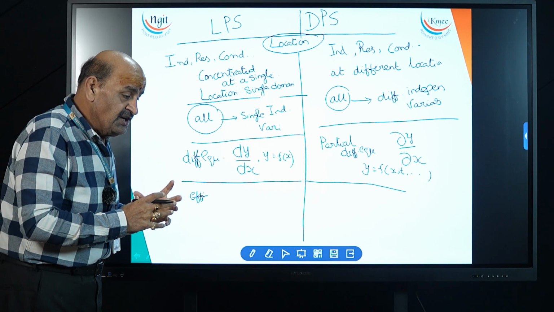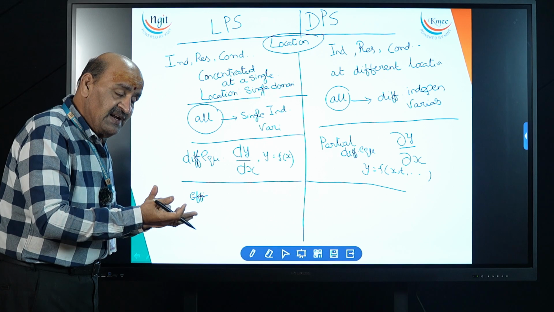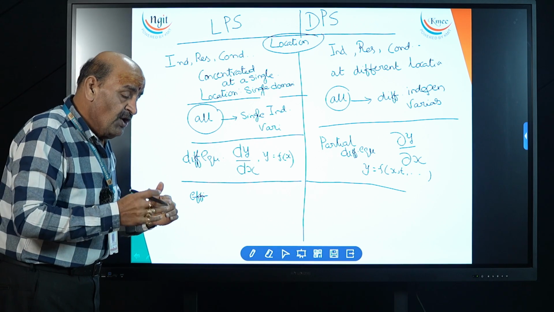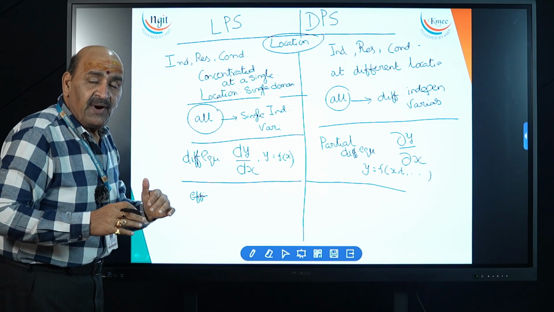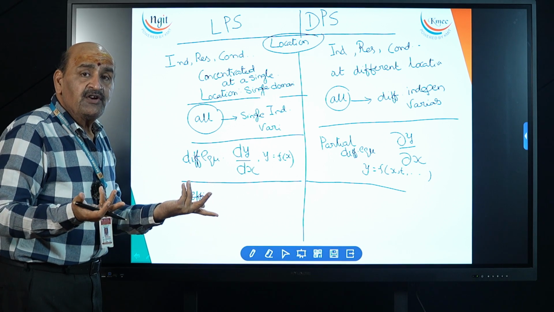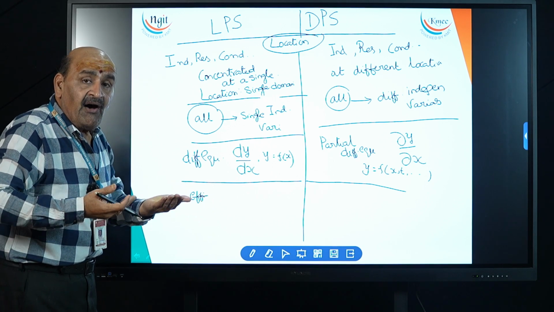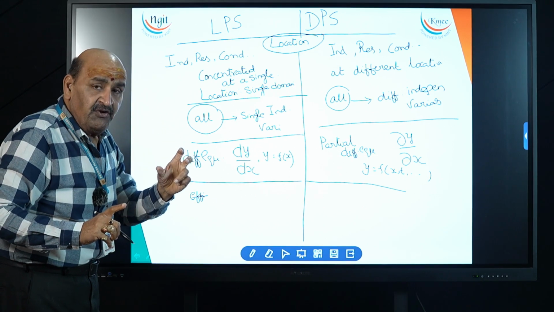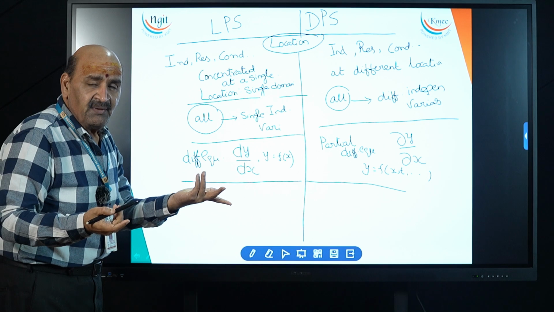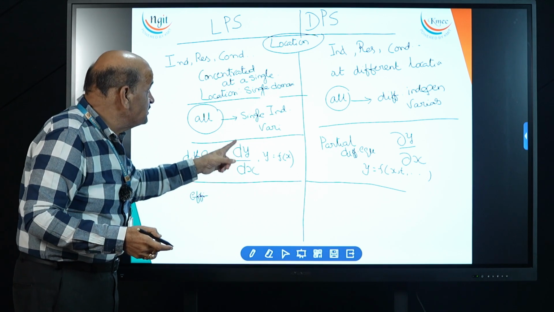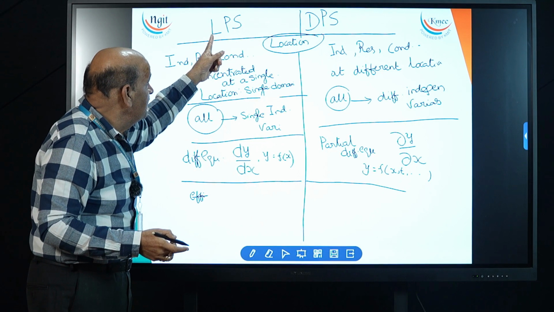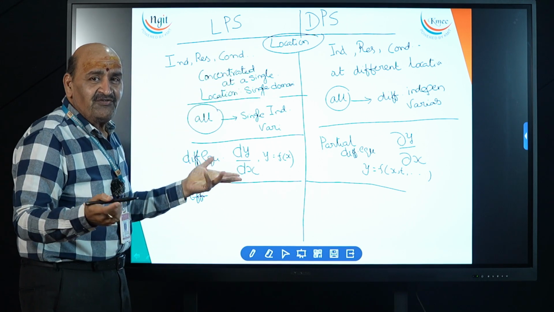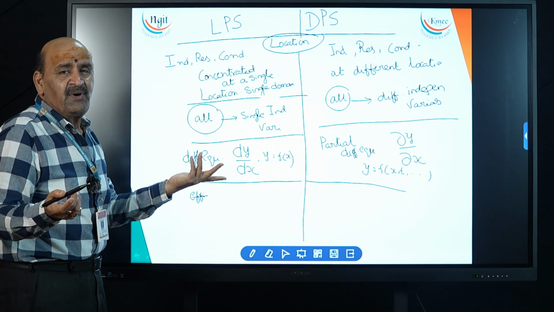At that location, what is the impact of inductance, voltage, resistance, conductance, you can't measure perfectly because all will be taken as a single independent variable. So which influence is more, you can't imagine. That's why the output of this lumped parameter system is not efficient. You can't 100% depend upon its result.